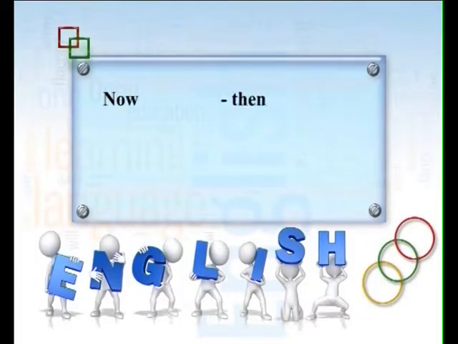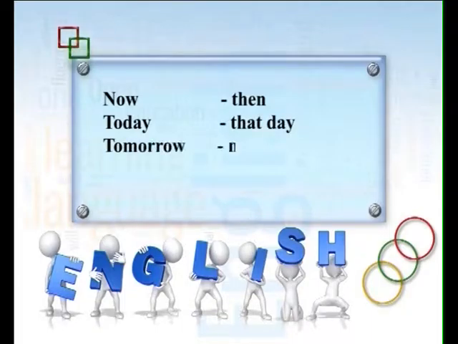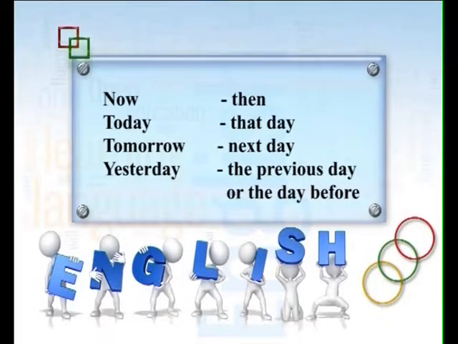So, this way we will proceed, and we will have to remember certain things: some words change when going from direct to indirect speech. Now becomes then, today becomes that day, tomorrow becomes the next day, yesterday becomes the previous day or the day before.